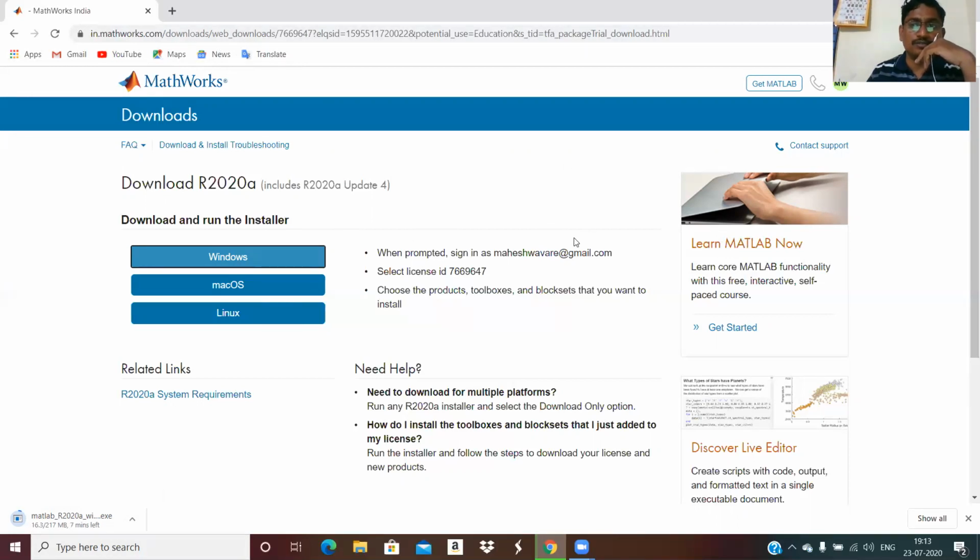Then you can think how you are going to use MATLAB whenever your need is there. Now this download tracker shows that it will take about 8, 9, 10 minutes. Once it is done, just follow the installation process. Just install it and you can run it on your system.